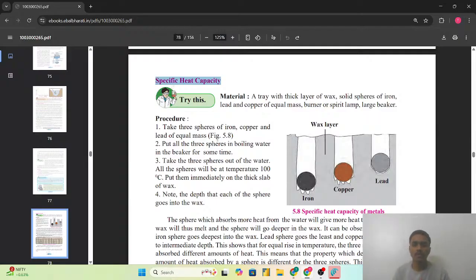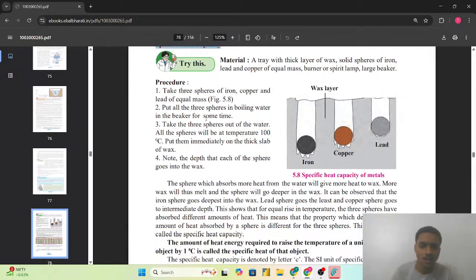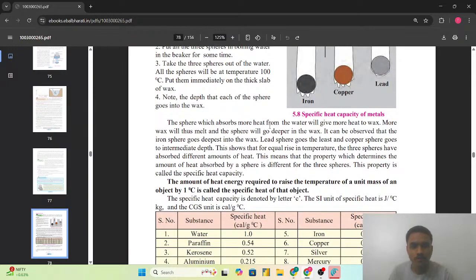And we have to observe the depth at which each sphere goes in the wax slab. So the sphere which absorbs more heat from the water will give more heat to the wax. The more wax will thus melt and the sphere will go deeper in the wax. It can be observed that the iron sphere goes to the deepest into the wax, lead sphere goes to the least, and copper sphere goes to the intermediate depth.